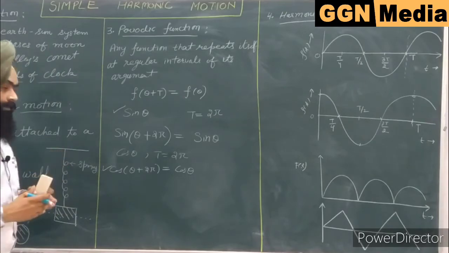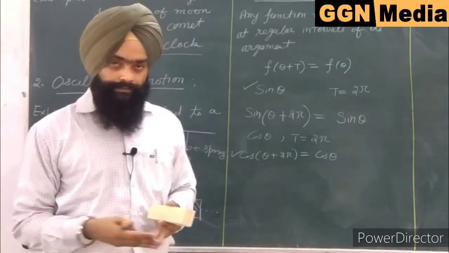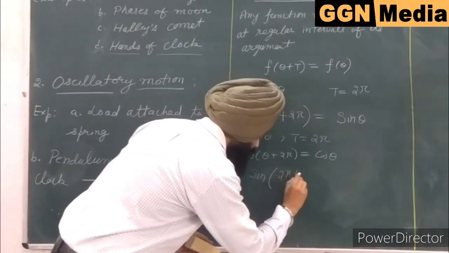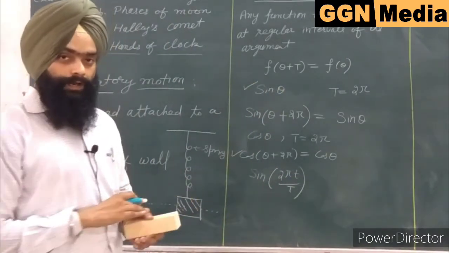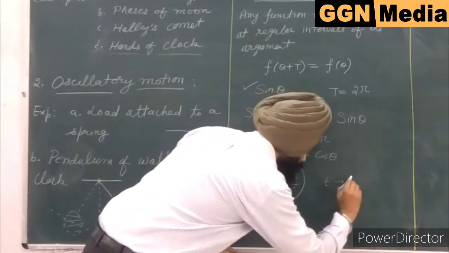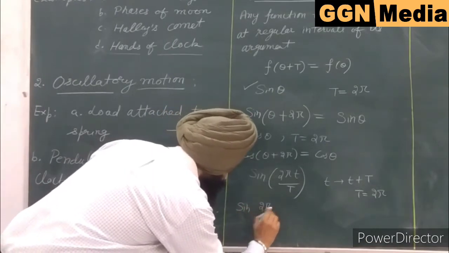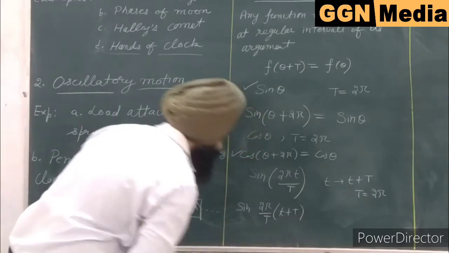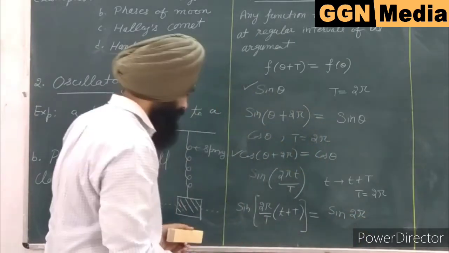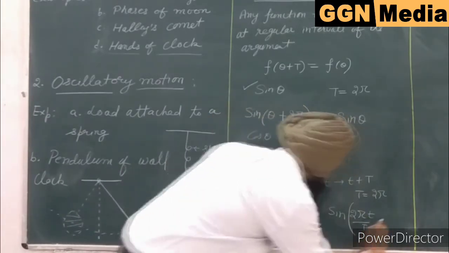Here theta is a dimensionless quantity. Now if the argument theta is represented by some quantity which has dimensions, then the sine or cos function can be written like this: sine of 2 pi t by capital T. Now if this function is to be repeated after a regular interval of its time period, we can replace t by t plus T, then sine of 2 pi by T times (t plus T) comes out to be sine of 2 pi t by T plus 2 pi.